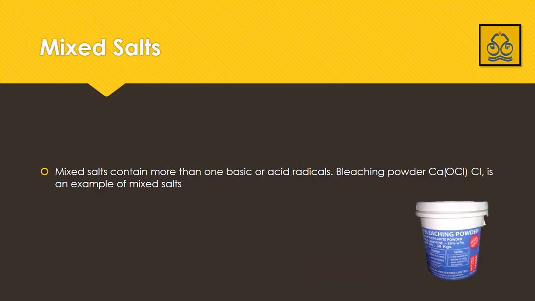The next one is mixed salts. Mixed salts contain more than one basic or acidic radical. Bleaching powder, calcium oxychloride, is an example of mixed salts. You can see nowadays we are using bleach in our house in the form of liquid or in the form of powder, so that is known as mixed salt.